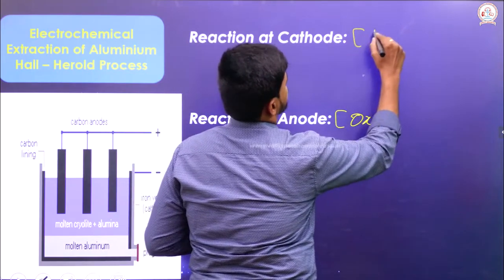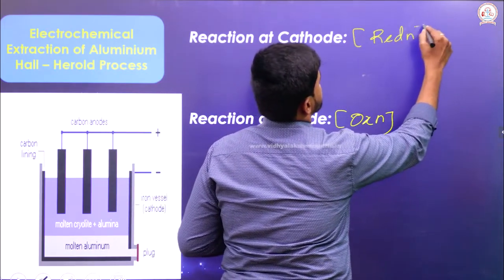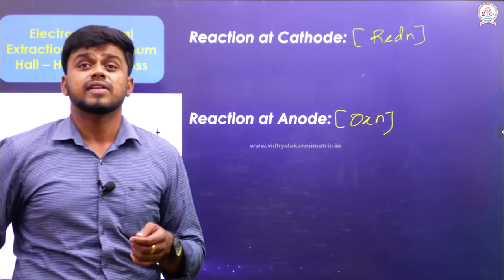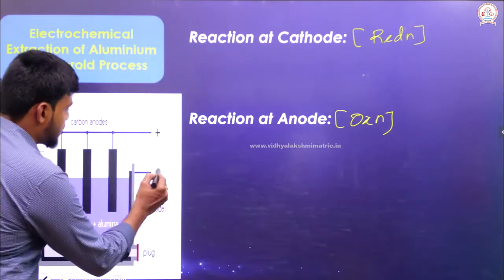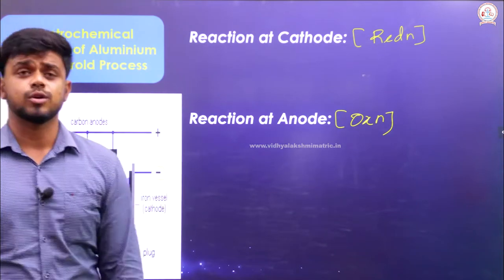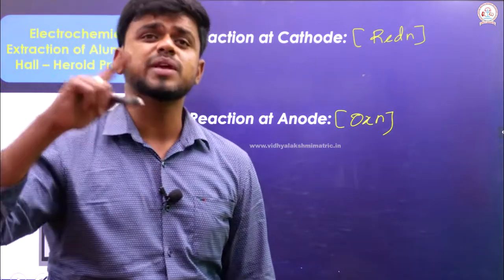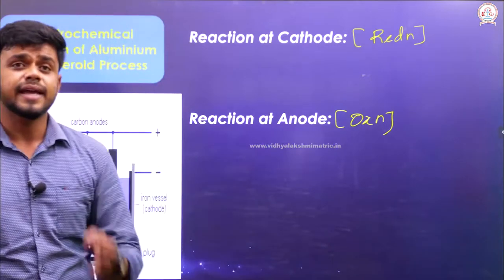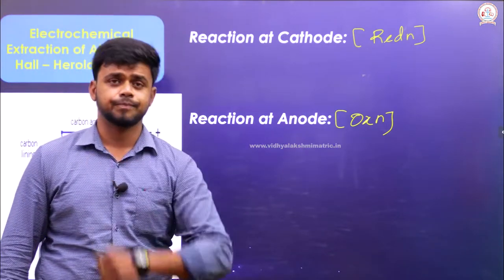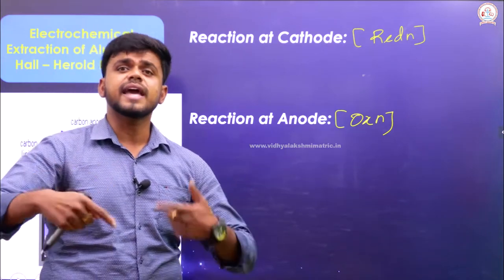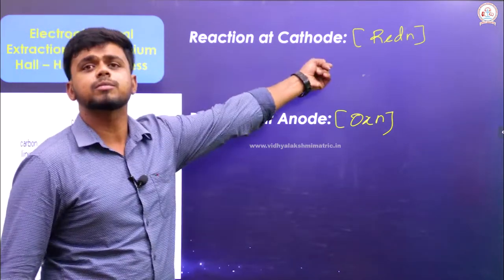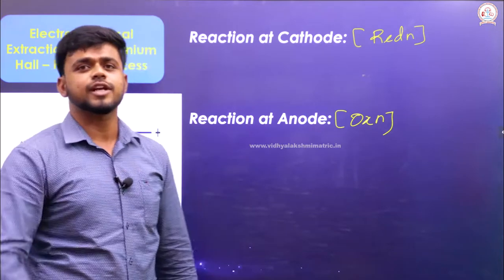Whenever I say cathode, reduction occurs. I told you that the cathode is a negative electrode. The ions formed previously are Al3+ and O2-. Which is positive? Al3+ is positive. Then Al3+ will come to the cathode because it is a negative electrode.